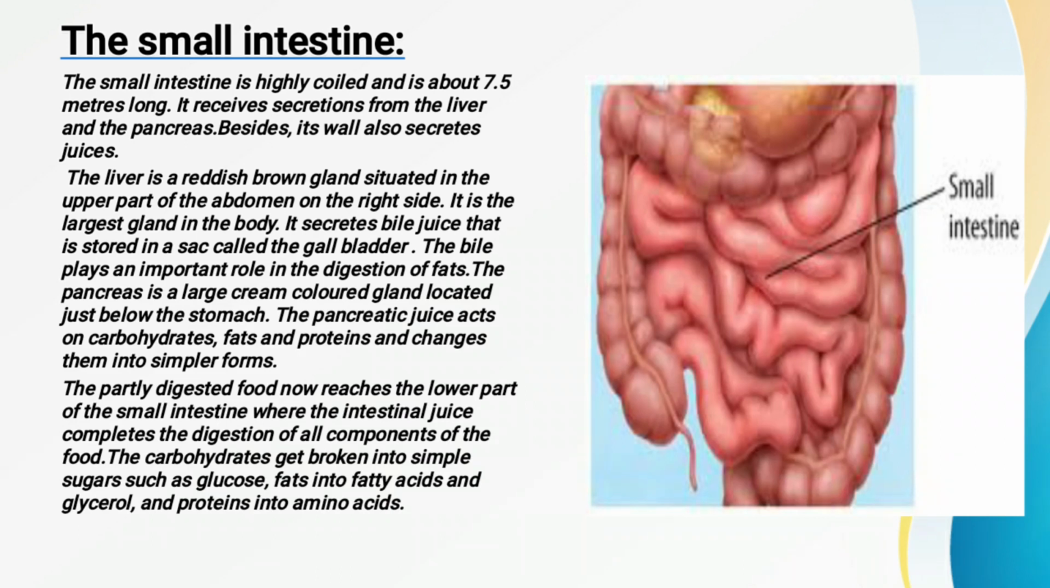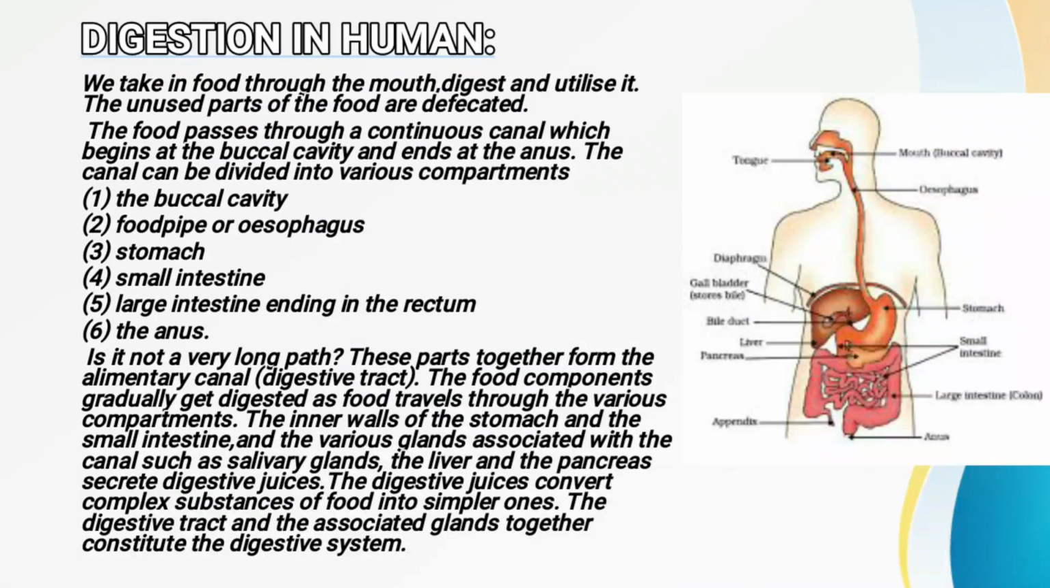So let us study one by one what the liver is, and then what the pancreas is. First of all, let's have a look at the liver. You can see it here. The main thing about the liver is that it is the largest gland in the body. It is located in the upper part of the abdomen on the right side. Here you can see the liver. The color of the liver is reddish brown.